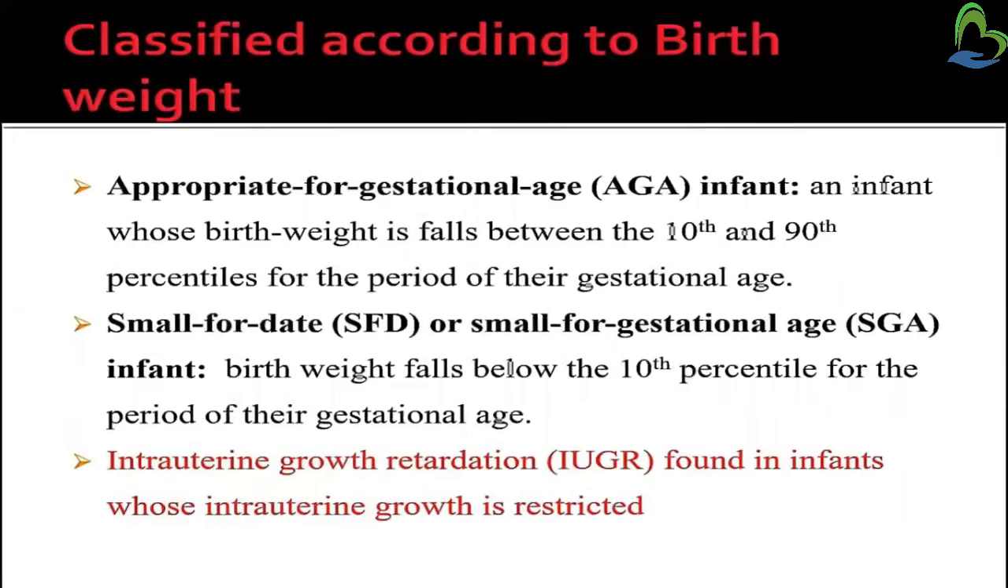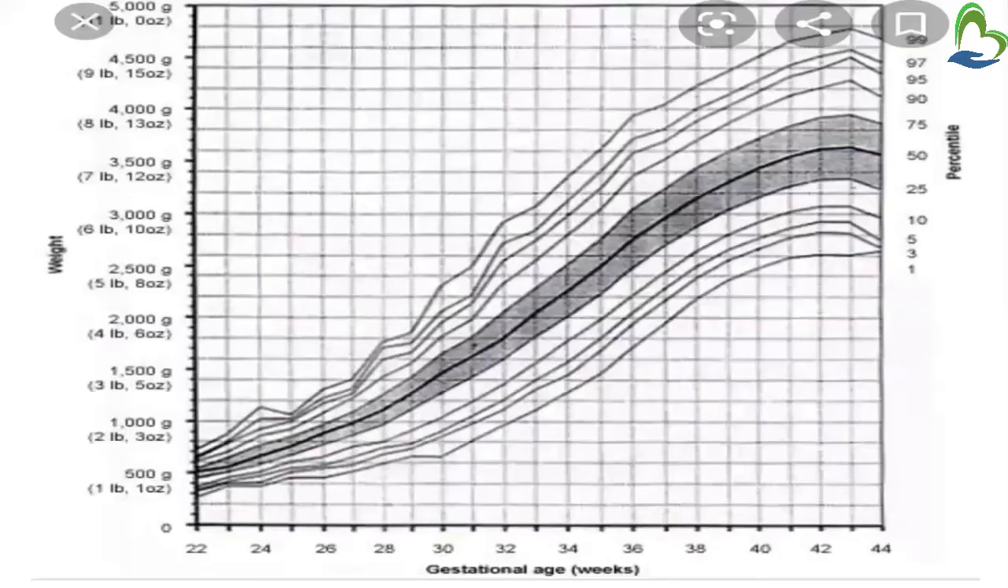Then, appropriate for gestational age. An infant whose birth weight falls between the 10th and 90th percentiles for the period of gestational age. So we have to check the intrauterine growth chart. We have to plot it and then check the percentile. If the percentile is between the 10th and 90th percentile, those babies are called appropriate for gestational age. If the percentile falls below the 10th percentile for the period of gestational age, those babies are called small for date or small for gestational age, SFD or SGA. Then intrauterine growth retardation, IUGR, is found in infants whose intrauterine growth is retarded.